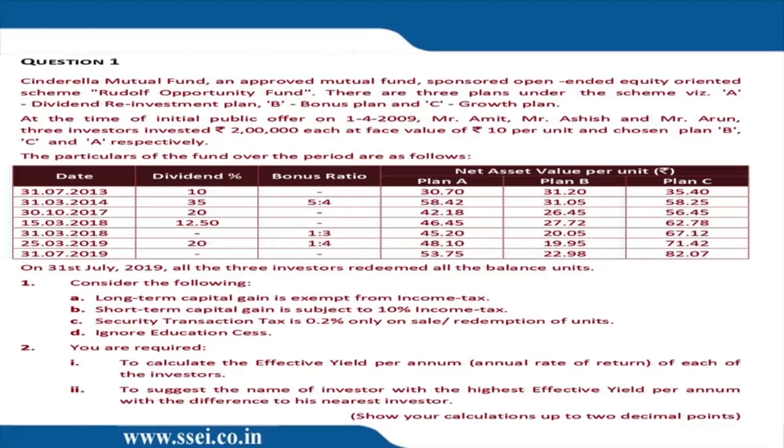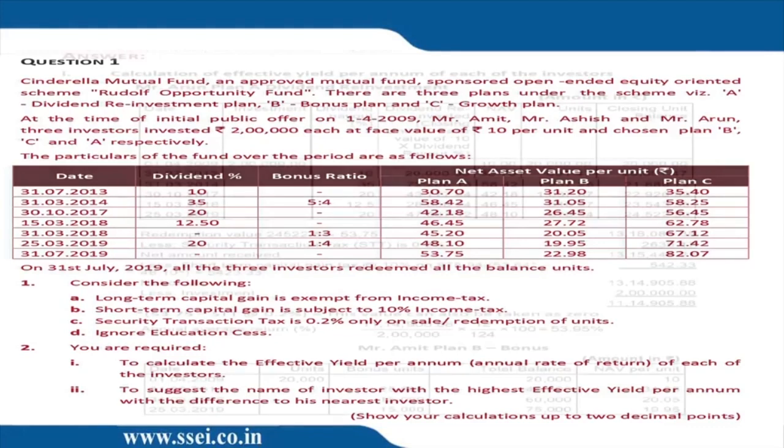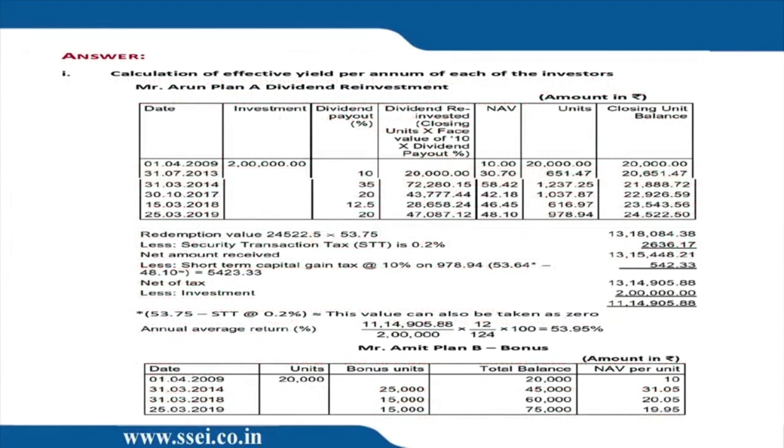So let me just discuss the dividend plan by looking at the table. I hope you are looking at the table. So on 31st July 2013, there's a 10% dividend. That means 10% of 10, and how many units were there? 20,000. So 20,000 into 1 is 20,000. That 20,000 is invested at 30.7. So 20,000 divided by 30.7. That becomes how many units? 651.46 units. So 651.46 units we get on 31st July.